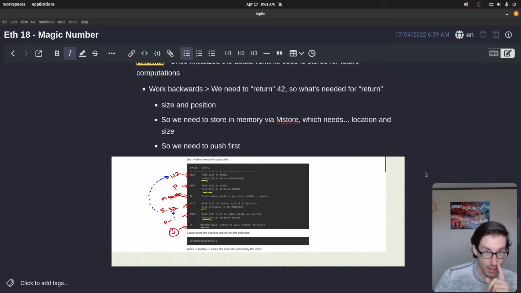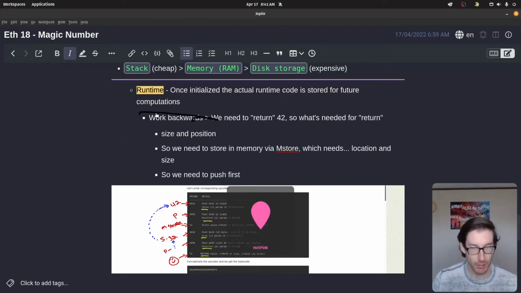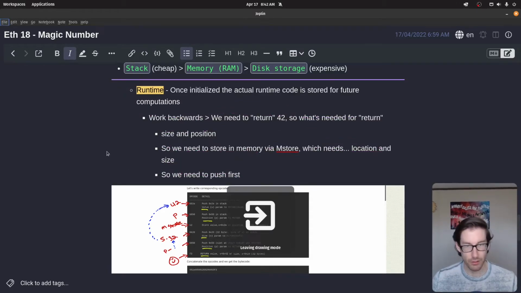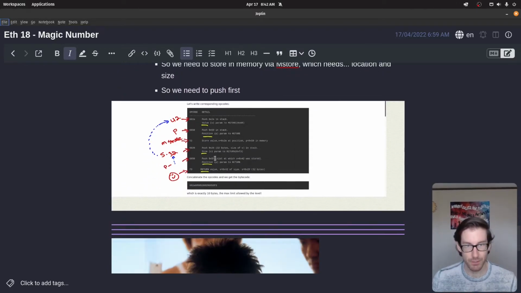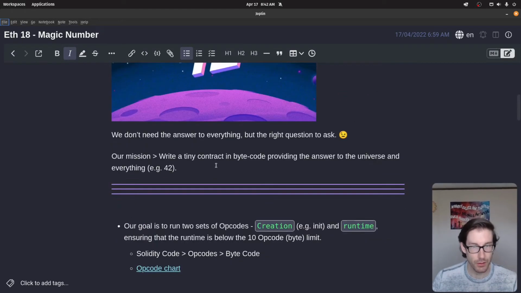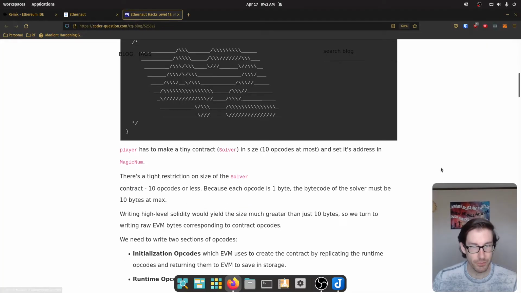If we come down to this section here, the runtime piece, this is just a summarization of what I've already written out, so we don't have to worry about really any of this. Oh, pink, not black. We don't have to remember any of this because we've already talked through it via the drawings. All right, so we're good here. I'm going to jump to their explanation to show you specifically how they did it, and I think that's going to be the most intuitive way of explaining this.